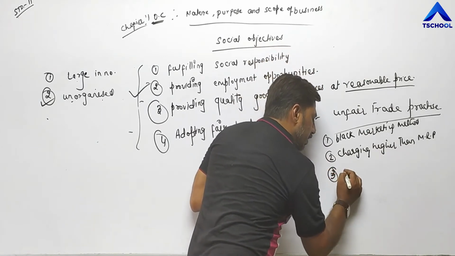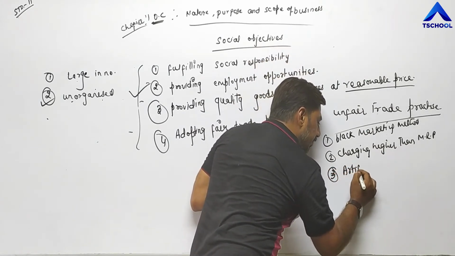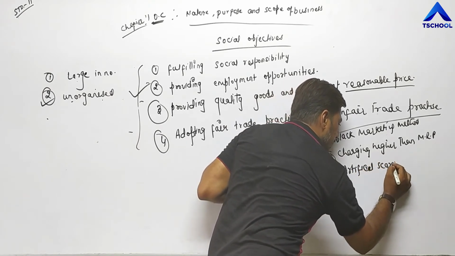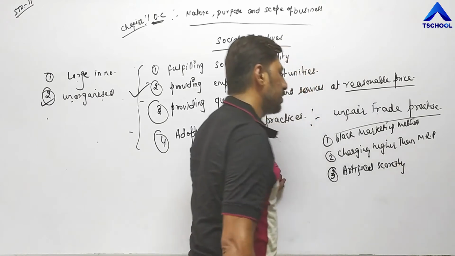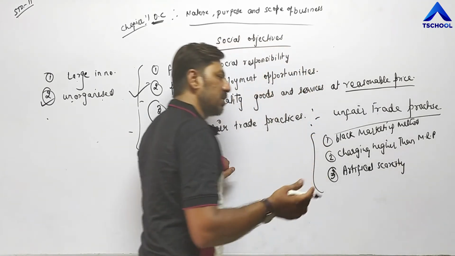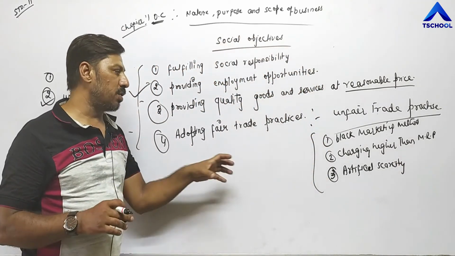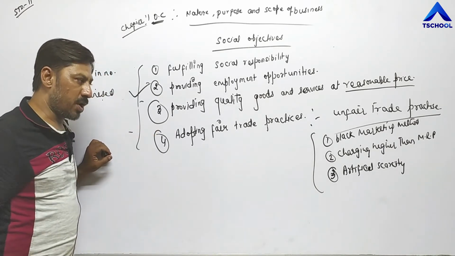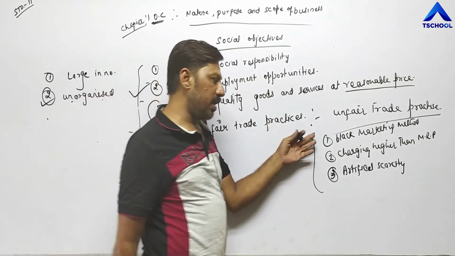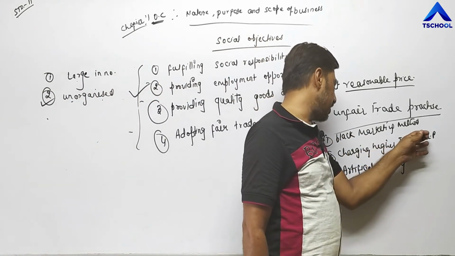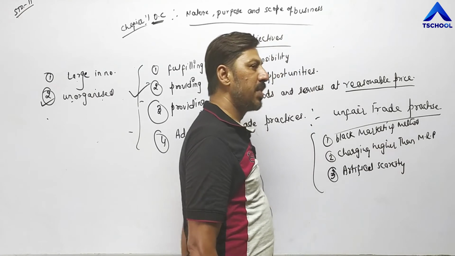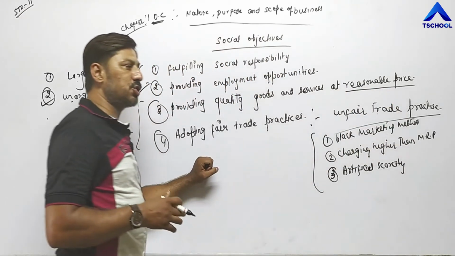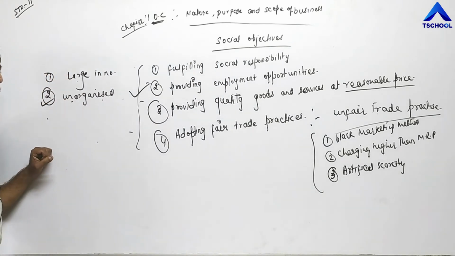Second, artificial scarcity. Scarcity means shortage. They create rumors in the market that there is a shortage of that particular good, and then they charge higher prices for the same product. So: black marketing, black hoarding, charging higher prices than maximum retail price, artificial scarcity. In this way they adopt unfair trade practices to cheat consumers, to exploit consumers in order to earn huge profit.